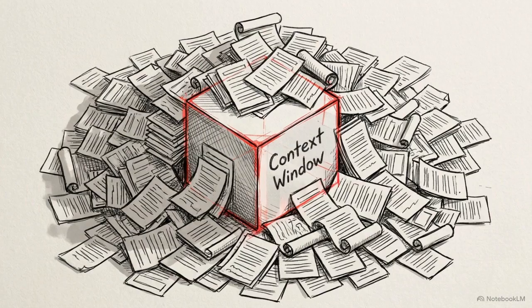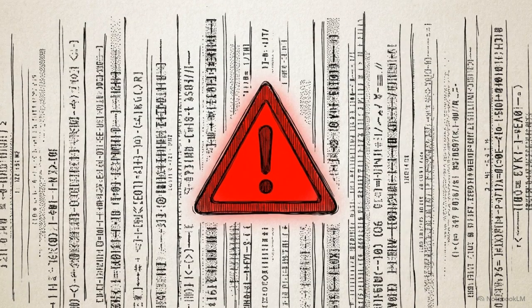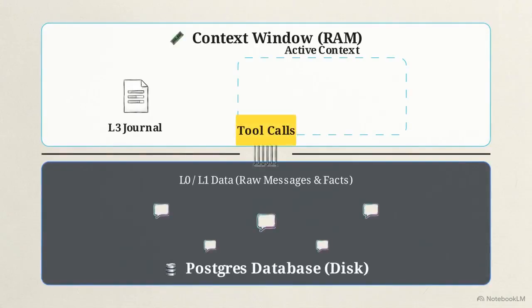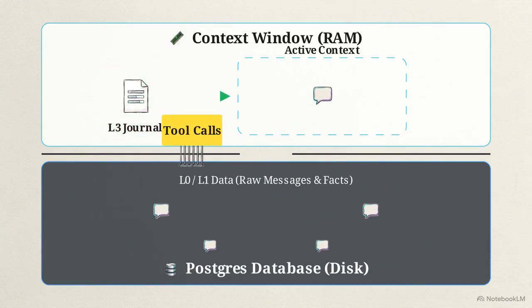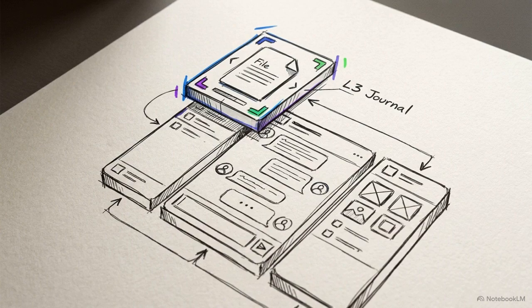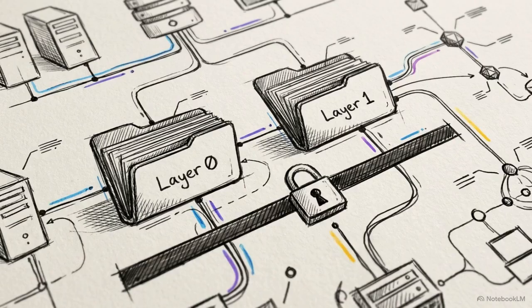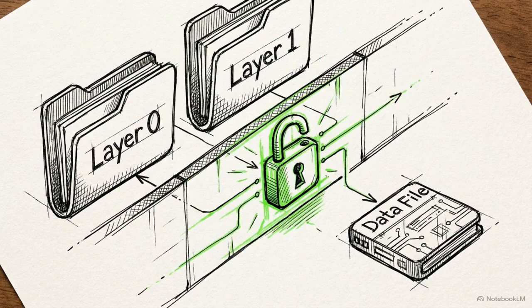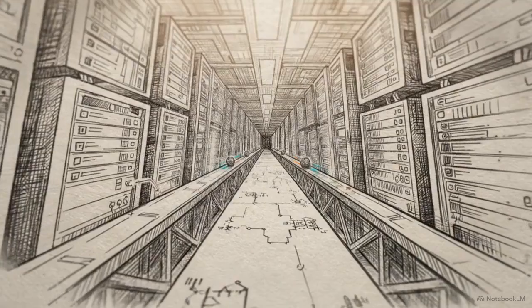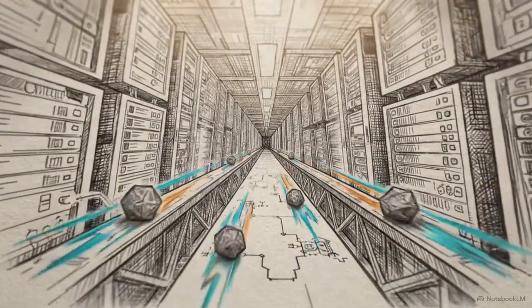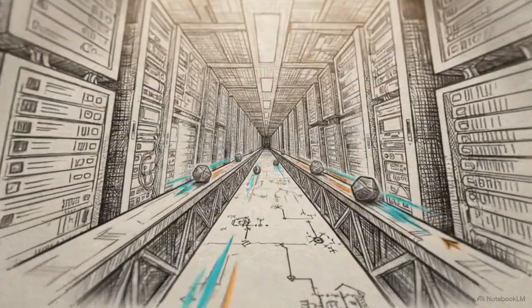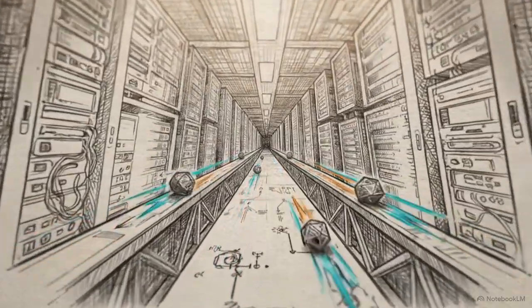Injecting all 4 memory tiers into the context window at once would exceed token budgets and destroy response times. The orchestration logic follows a specific economy. Preload the abstract, fetch the specific. The Layer 3 journal is automatically injected into every turn to provide baseline awareness. The dense records in Layer 0 and 1 are gated behind tool calls, accessed only when the agent decides they are necessary. Separating active synthesis from passive data storage is the only mathematically sustainable way to scale conversation histories over months or years.